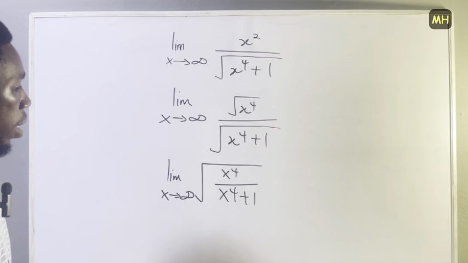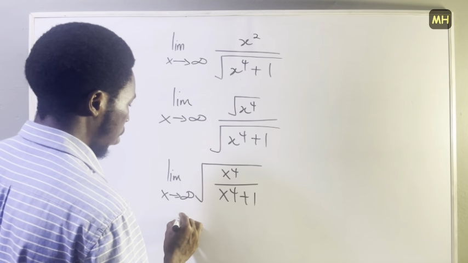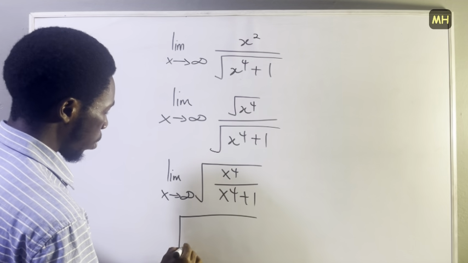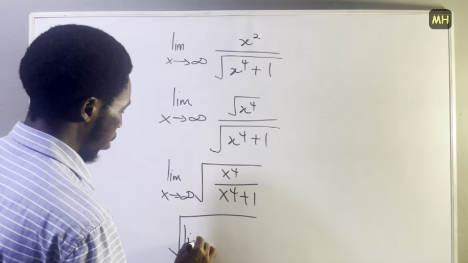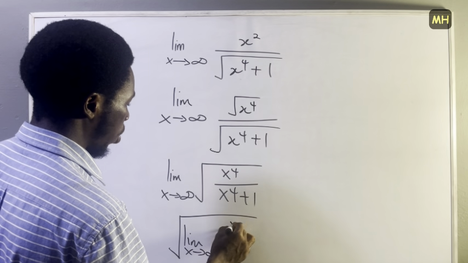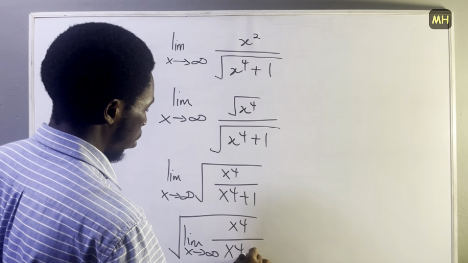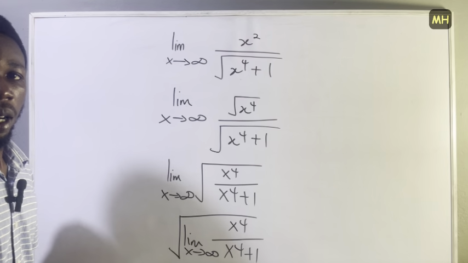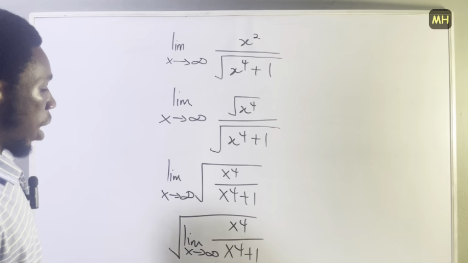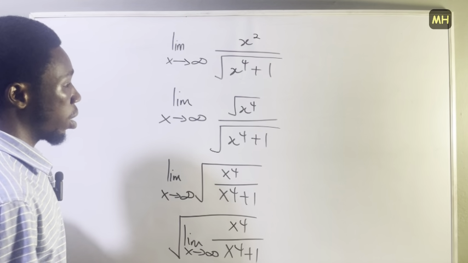Then from here I can rewrite this as the square root of the limit as x approaches infinity of x to the power 4 divided by x to the power 4 plus 1. Then I'll do some factorization, considering the denominator.